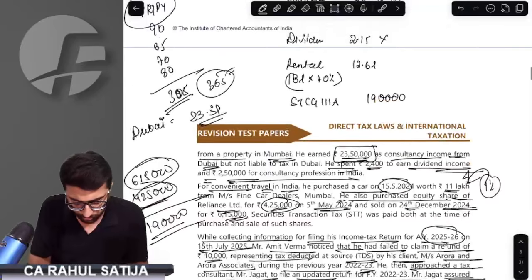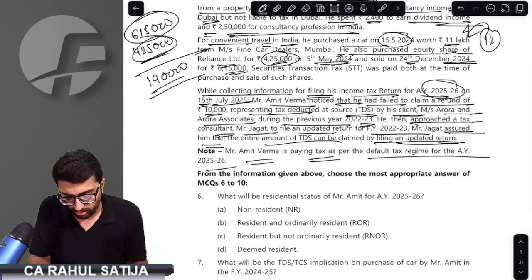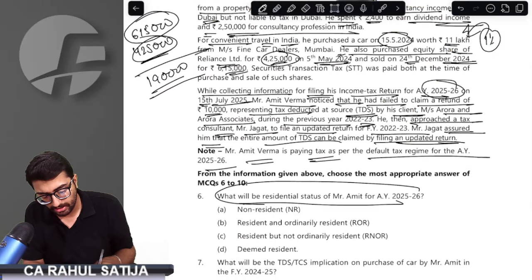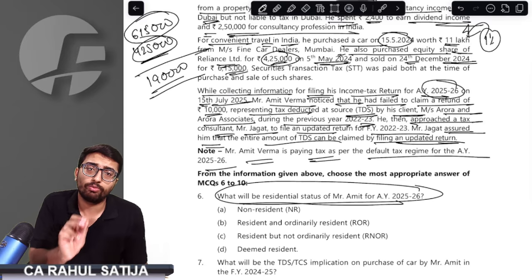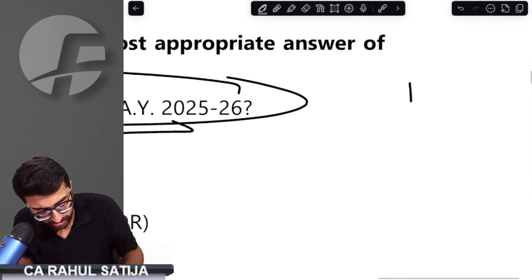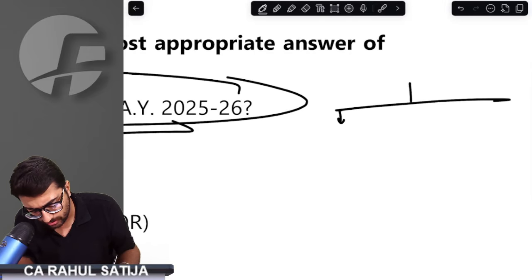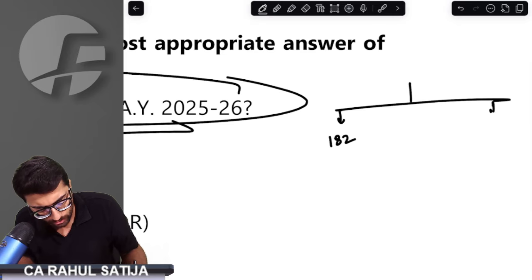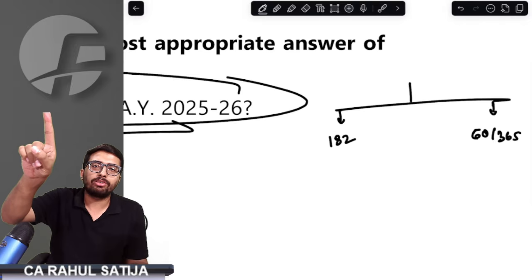Beautiful, beautiful question. Very beautiful question. Why is it beautiful? First of all, the first question being asked is what is the residential status of Mr. Amit Verma? Let me brief you. How do we identify? First of all, we need to understand that if any person fulfills either of the basic conditions, 182 days or 365 days. Is he fulfilling 182 days or 365 days?